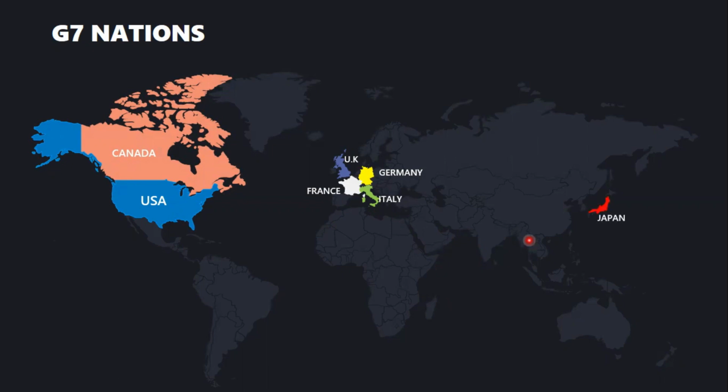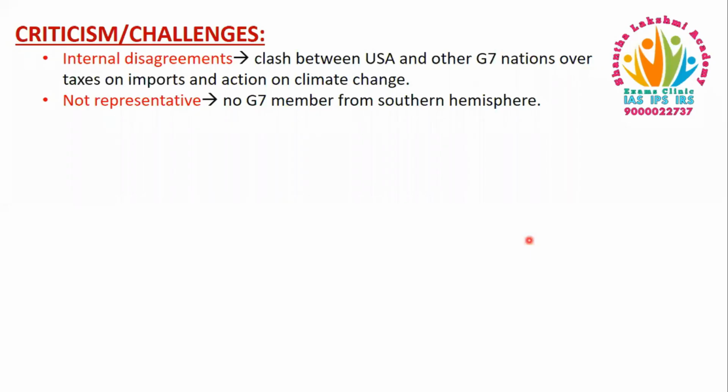I hope now it is clear how to memorize international organization members, and you can use this method for other organizations as well. Now, let us see the criticism or challenges of G7. Number one challenge is internal disagreements between the members of G7. For example, there are clashes between USA and other G7 nations over taxes on imports and action on climate change. The second challenge is, as you have seen before on the map, there was no country from the southern hemisphere. So G7 is often criticized for not being representative of countries from the global south.